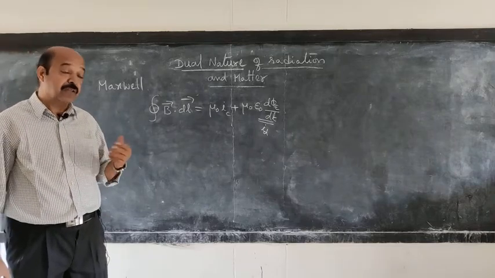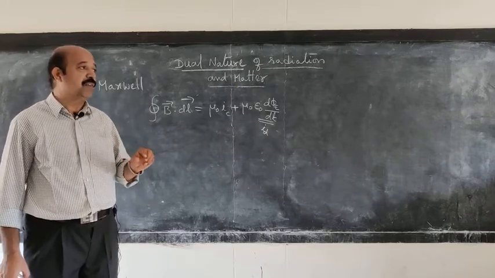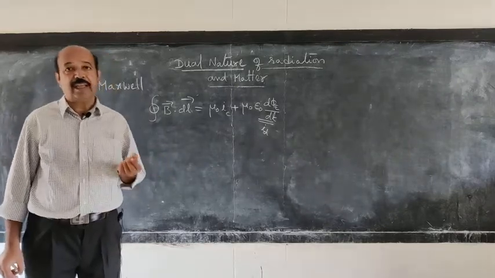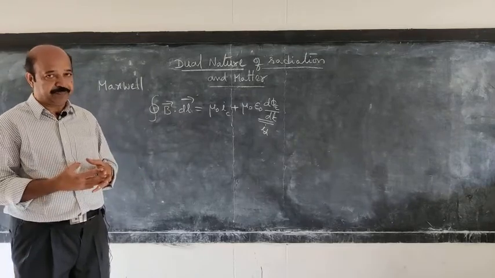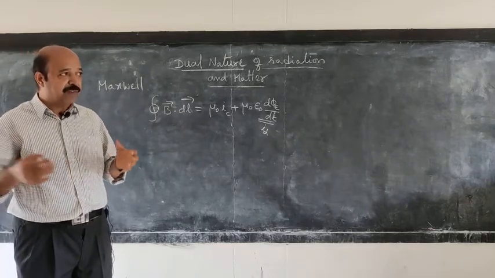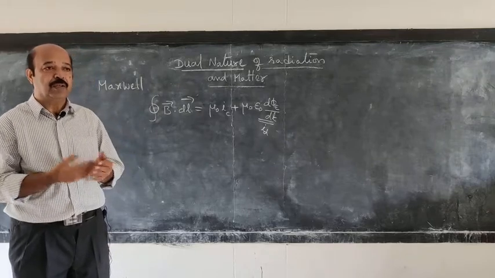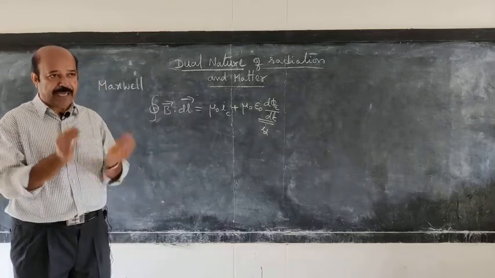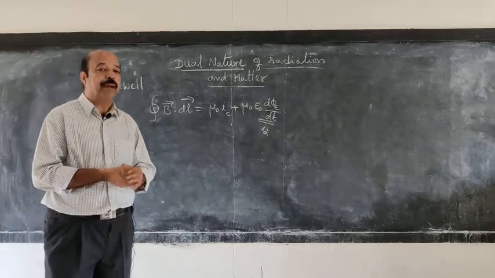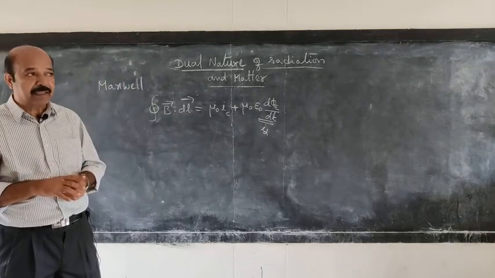And Gauss law of magnetism, that is the closed surface integral of B dot dA is equal to 0, because the total magnetic flux in a closed surface is 0. Whatever flux comes in goes out. So the net magnetic flux enclosed in a closed surface is 0. That is Gauss law of magnetism.